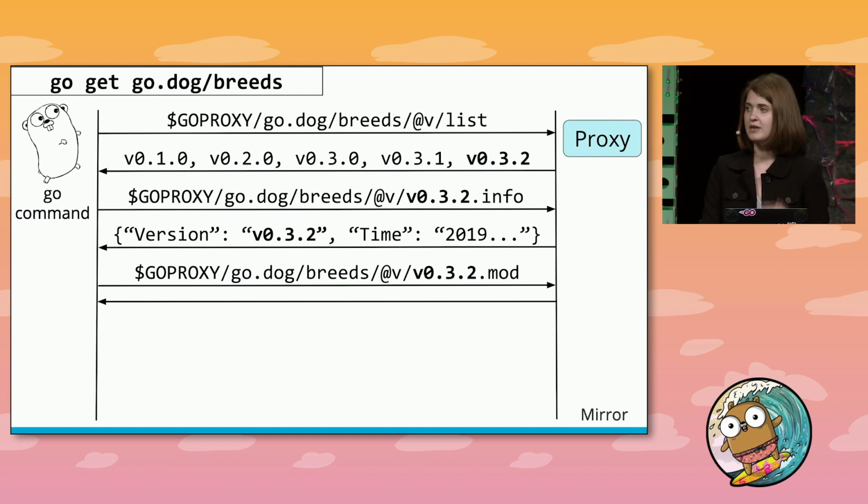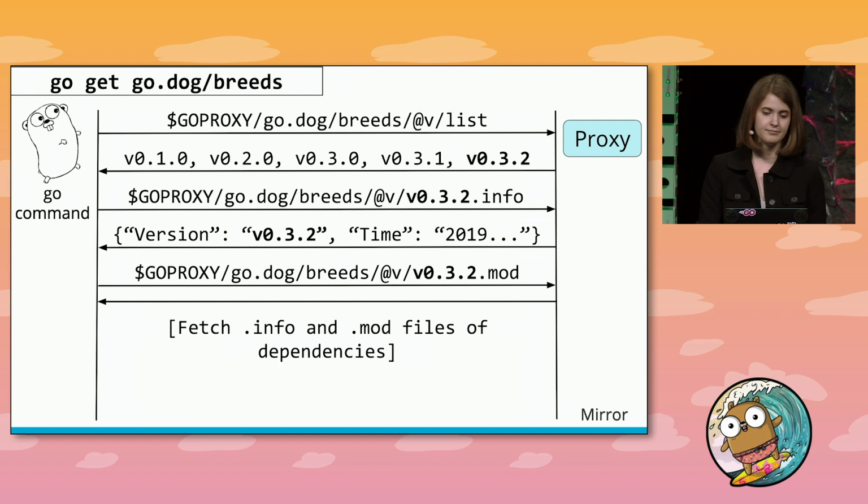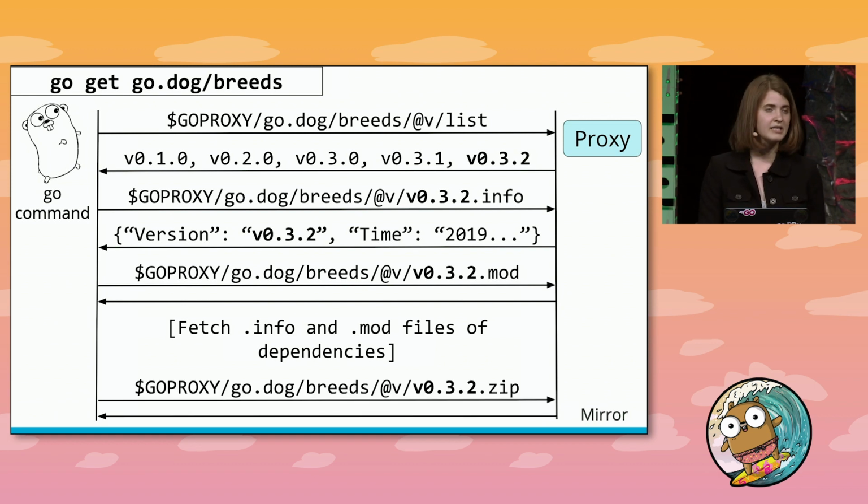So now it's time for the go command to start understanding and resolving the dependencies of godog breeds at version 0.3.2. And it does this by asking for its go.mod file. And the go command is just going to repeat the previous two steps of requesting the info and mod file of each of its transitive dependencies, walking down the tree one dependency at a time. Now that its dependency resolution is done, it has to actually get the source code that you originally asked for. So it's going to do that next with one more call for the zip file, which actually contains the source.